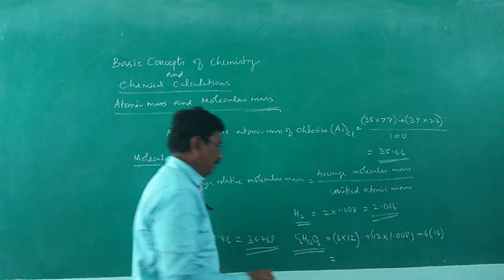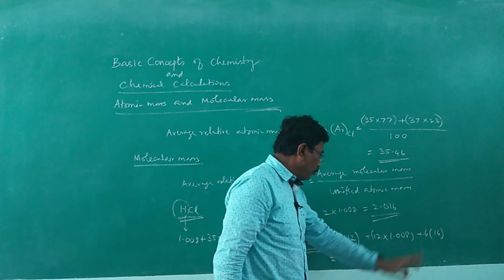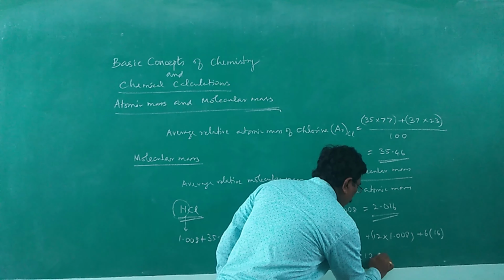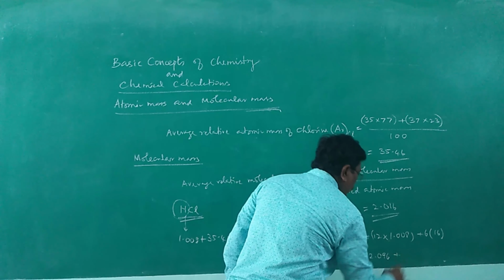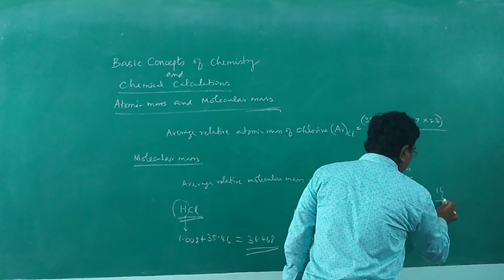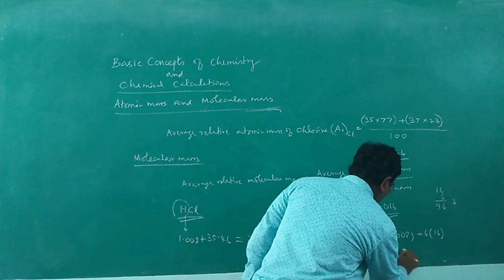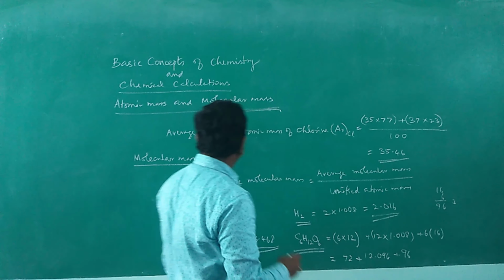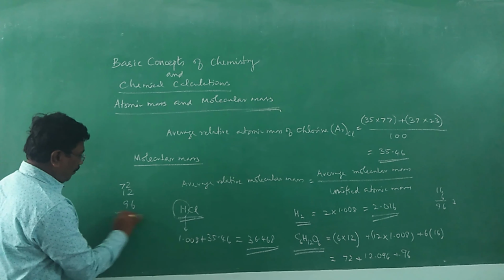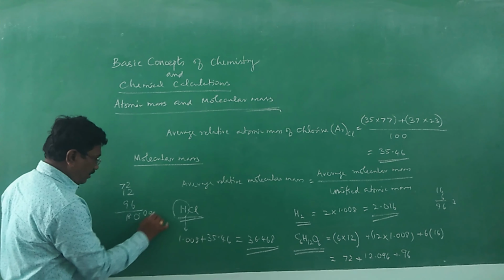So 6 into 12 is 72, plus 12 into 1.008 is 12.096, plus 6 into 16 is 96, which is 72 plus 12 plus 96, equal to 180.096.